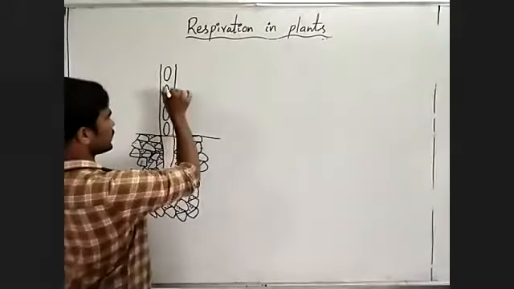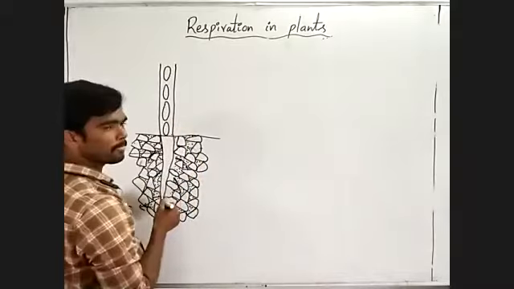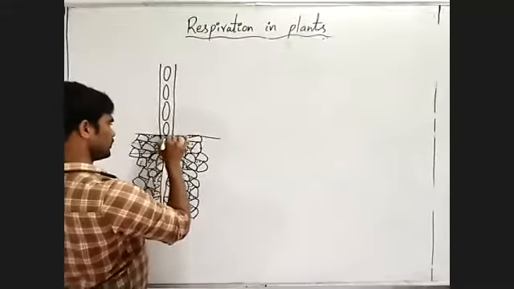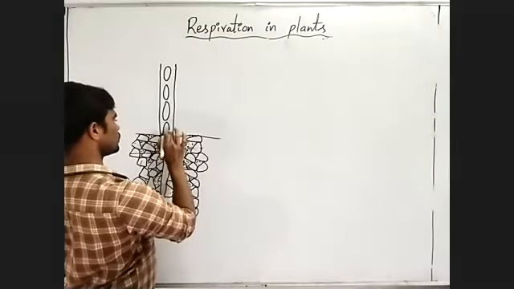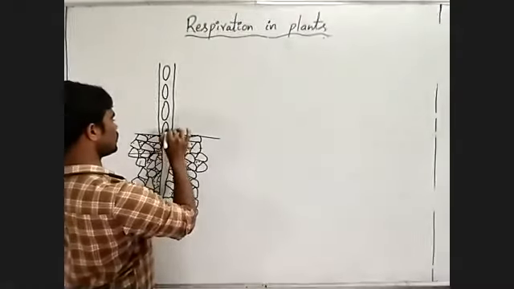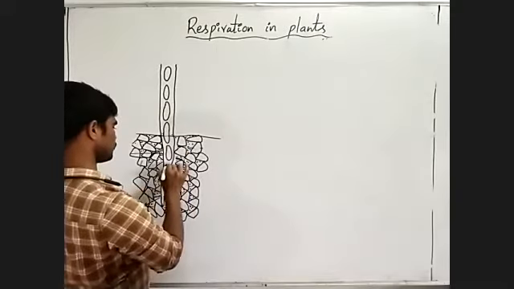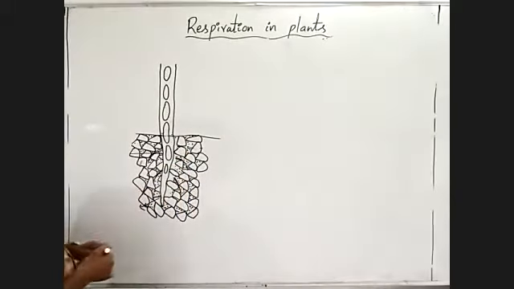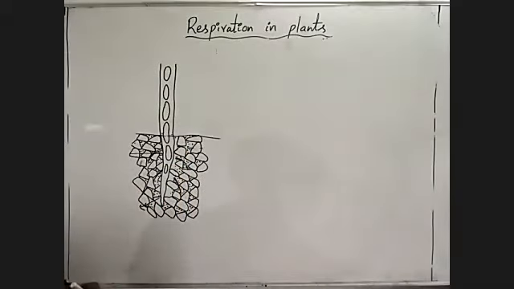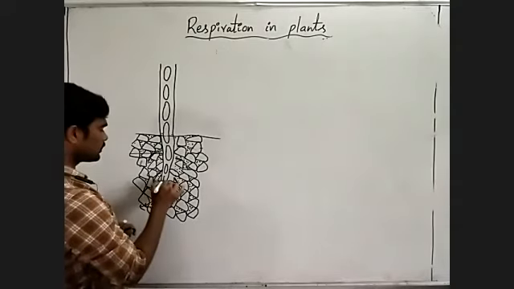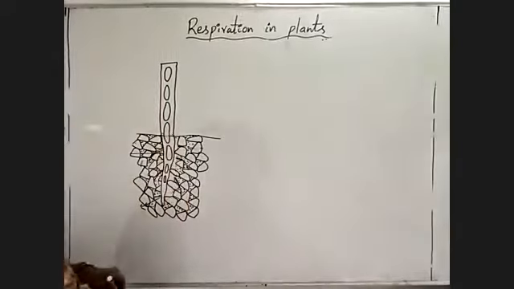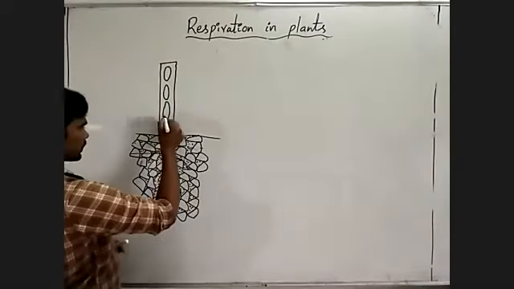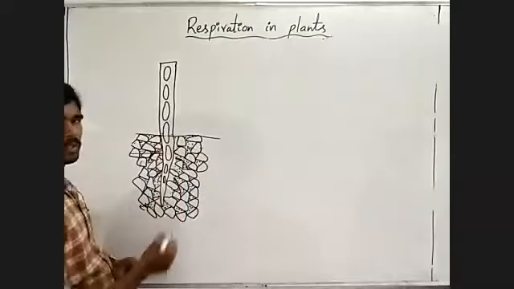These air cavities of the stem are connected to the root. Understand like this: large air cavities are present in the stem, and these air cavities are connected with the root.